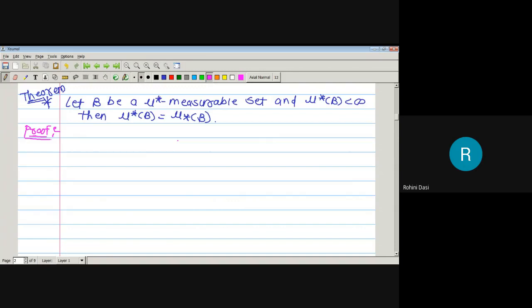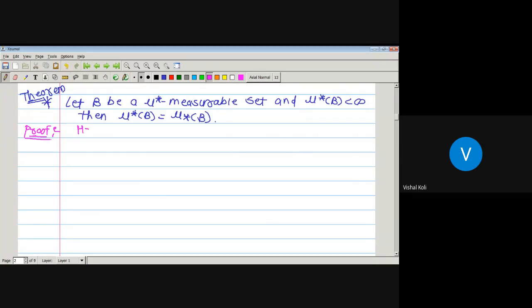The outer measure of A is equal to the outer measure of A intersection E plus the outer measure of A intersection E complement. Then E is said to be measurable, mu star measurable. As here we have been given that capital B is a mu star measurable set, it means that for any set capital A, the outer measure of A is nothing but the outer measure of A intersection B plus the outer measure of A intersection B complement. And also we have been given that the outer measure of B is finite. By using these two, we have to prove that its inner measure is nothing but its outer measure.